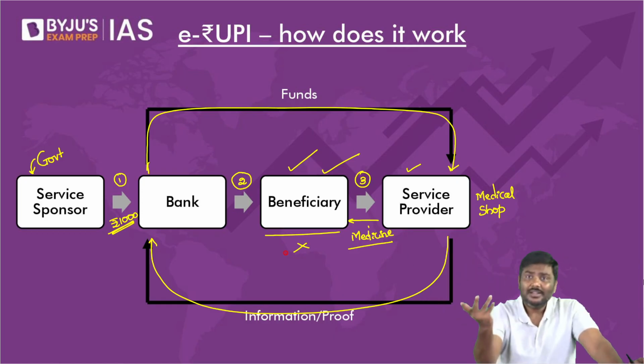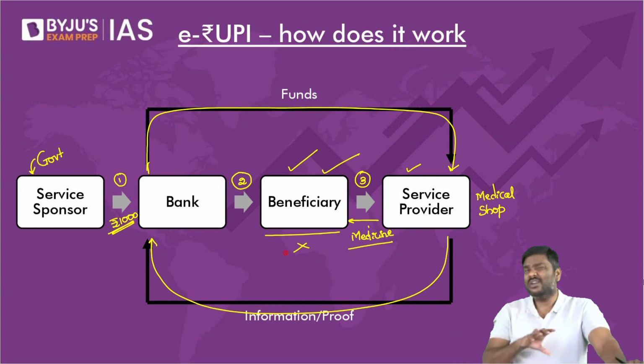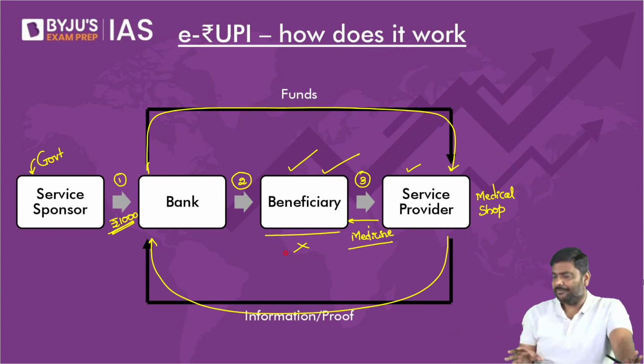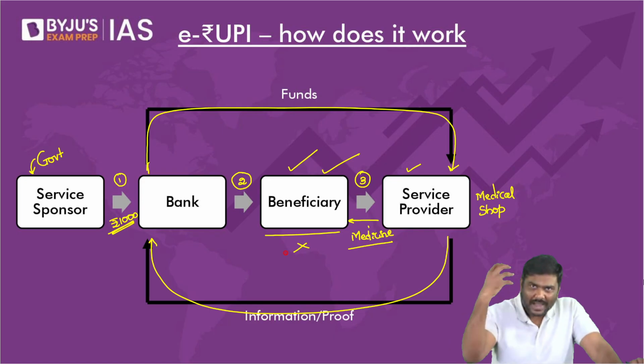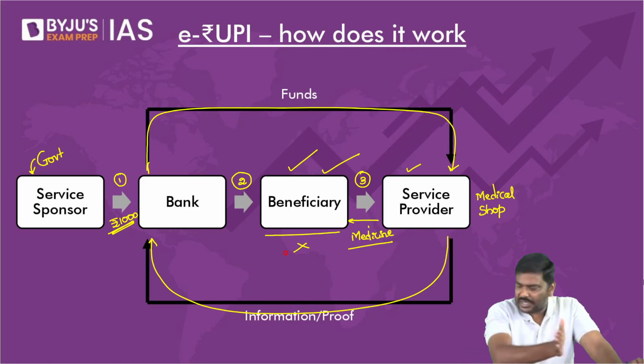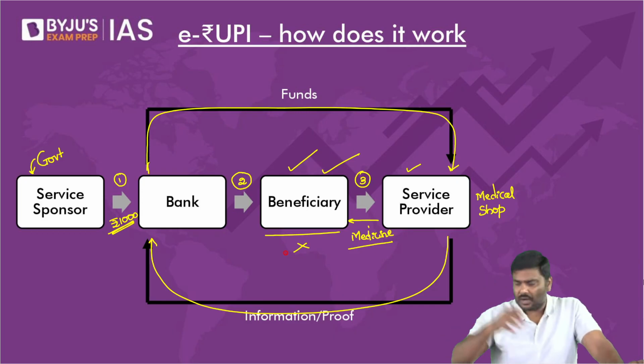The beneficiary doesn't require any bank account, my dear. Right? You don't need to have any bank account. Why? Bank will send a QR code to you. You will go to the service provider, show the QR code. Why do you need a bank account? So there is no need of a bank account. So can I say one of the biggest problems in DBT was having bank accounts of the beneficiaries?